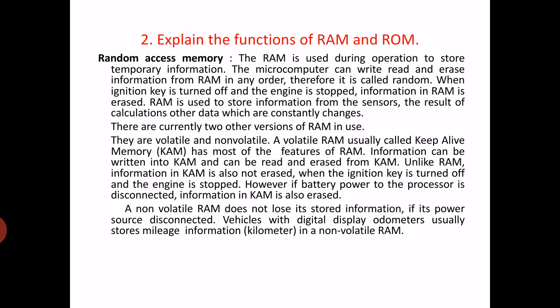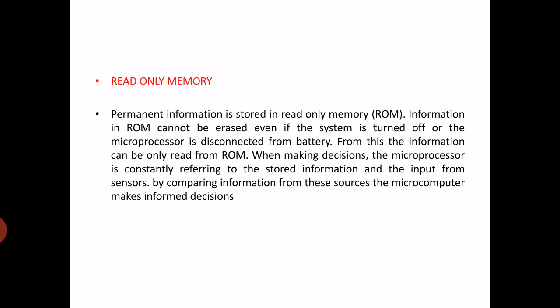But if battery power is disconnected, information in KAM is erased. A non-volatile RAM does not lose its information even if the power source is disconnected, that is, the battery is disconnected from the vehicle. So that is RAM.